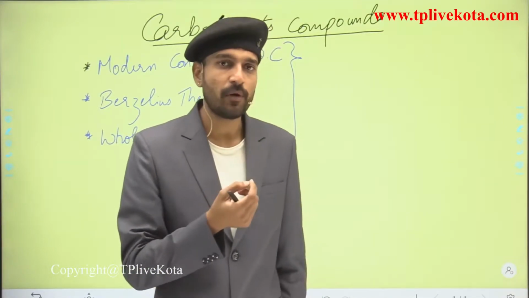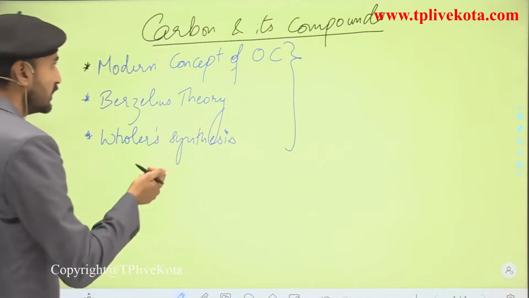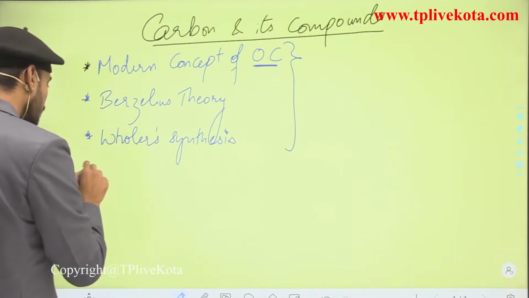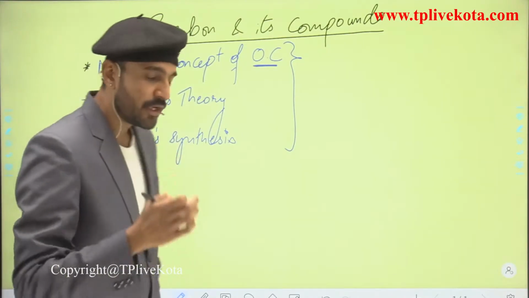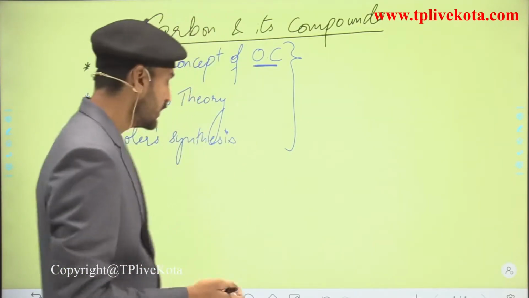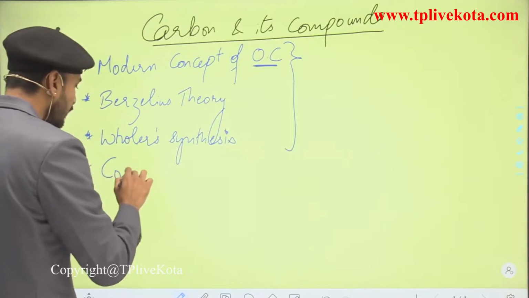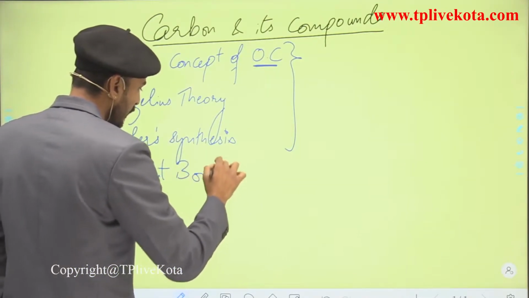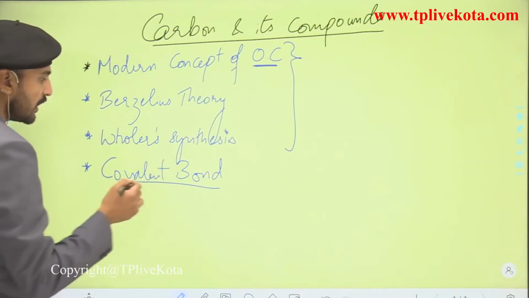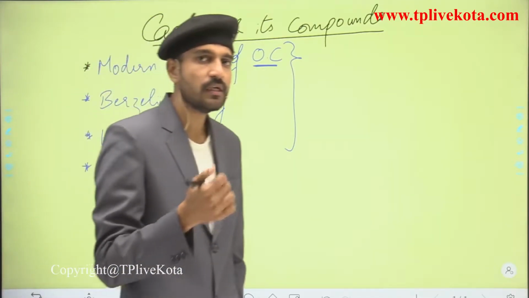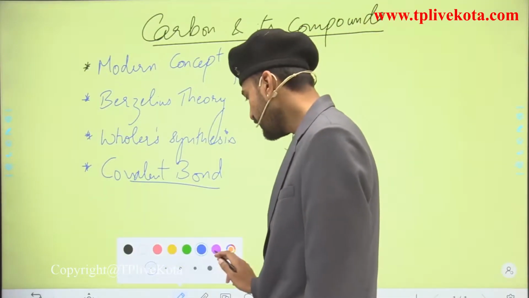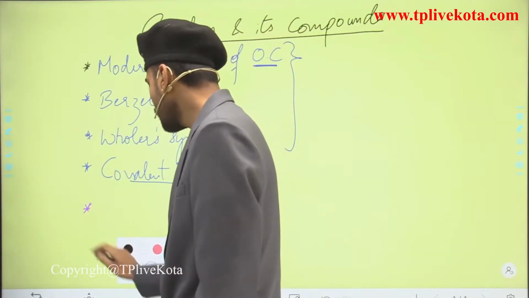And after that, for organic chemistry and organic compounds, we have to see the nature and the bonding that takes place in carbon. So here we are going to see covalent bonding, understand what covalent bonds are, how they take place and how to represent a covalent bond. And then we are going to move into the versatile nature of carbon.